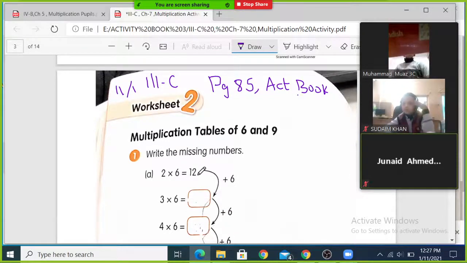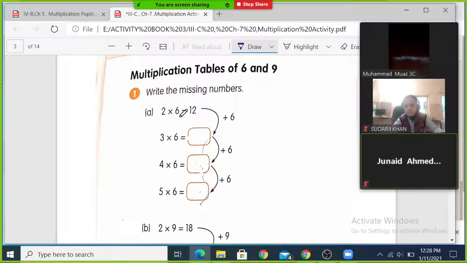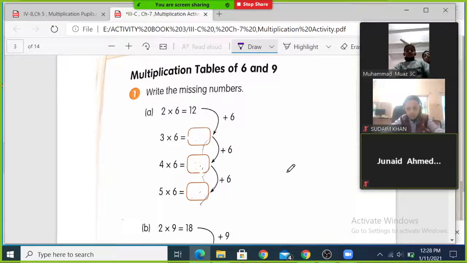Okay boys, if you come to my factory, you start with the table of 6. They really like chocolate very much. So 2 times 6 is equal to 12. Here the page is telling us, if we add 6 to the answer 12, we will get the next number that is in the table of 6.